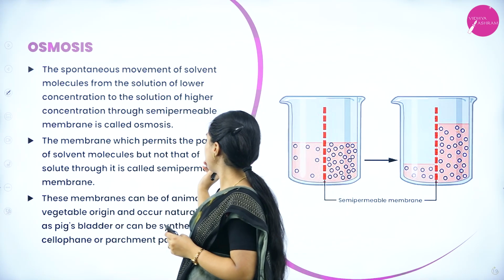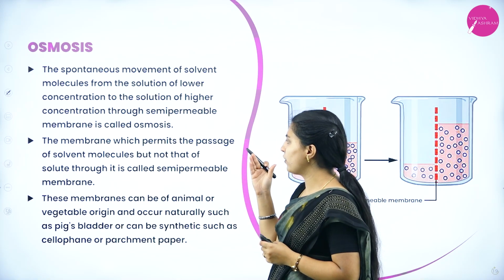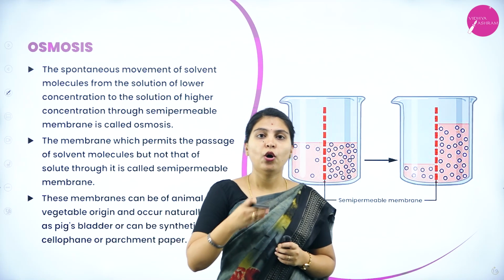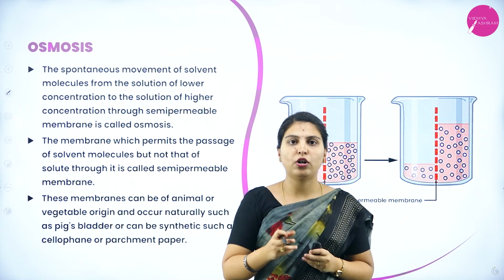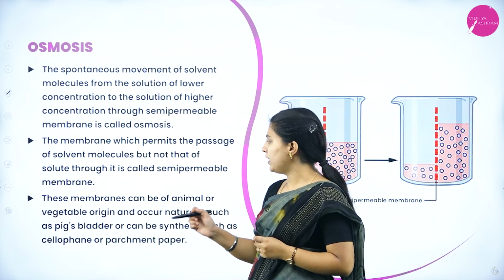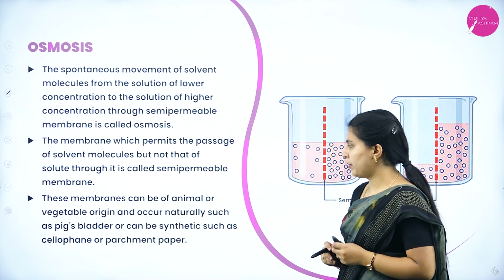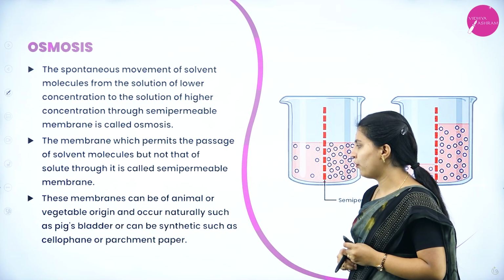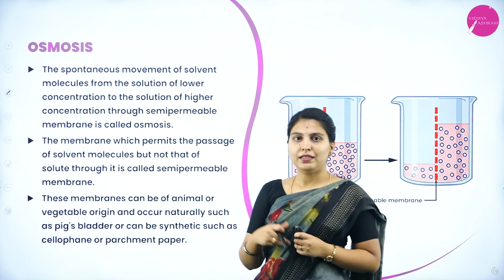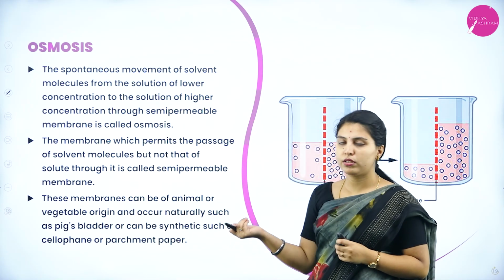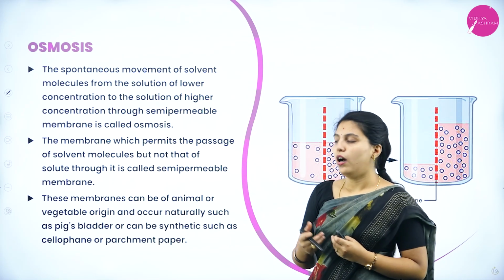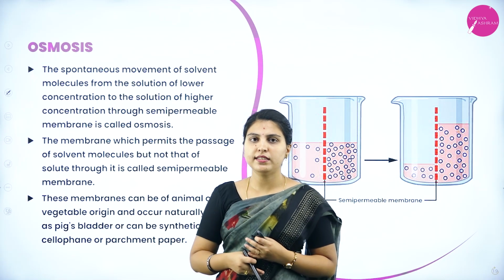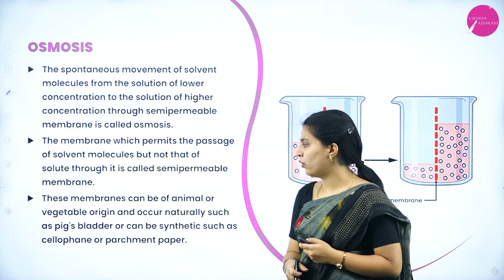The membrane which permits the passage of solvent molecules but not that of the solute through it is called a semi-permeable membrane. In that membrane, only solvent particles can move but not the solute particles. These membranes can be of animal or vegetable origin and occur naturally, such as pig's bladder, or can be synthetic, such as cellophane or parchment paper.